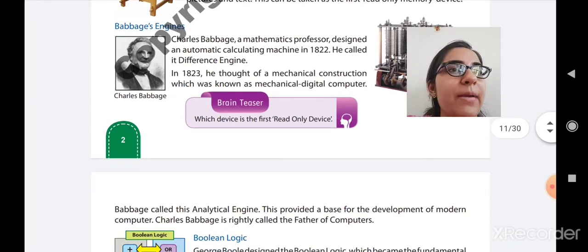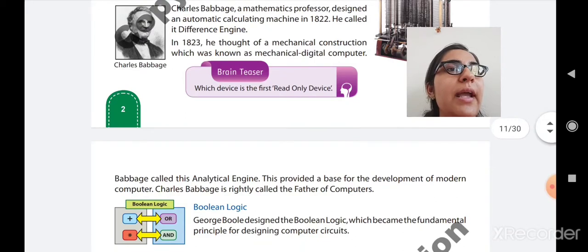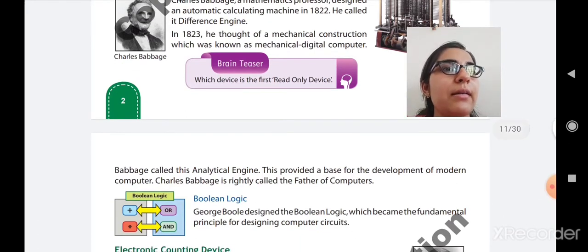Babbage engine was also known as the difference engine and it was invented in 1822. Then the mechanical digital computer, also known as the analytical engine, was designed in 1823. Please remember these years and their names.